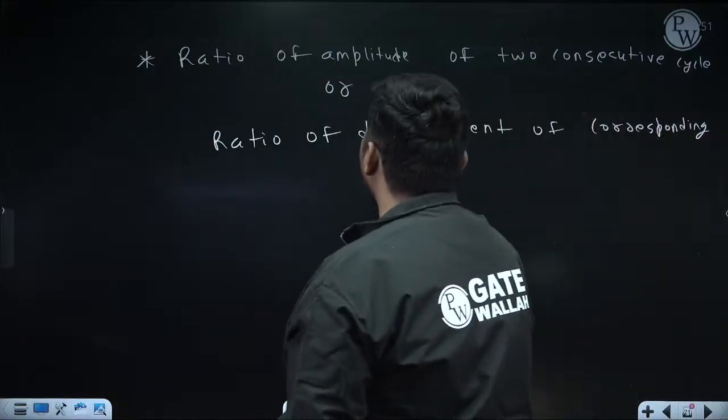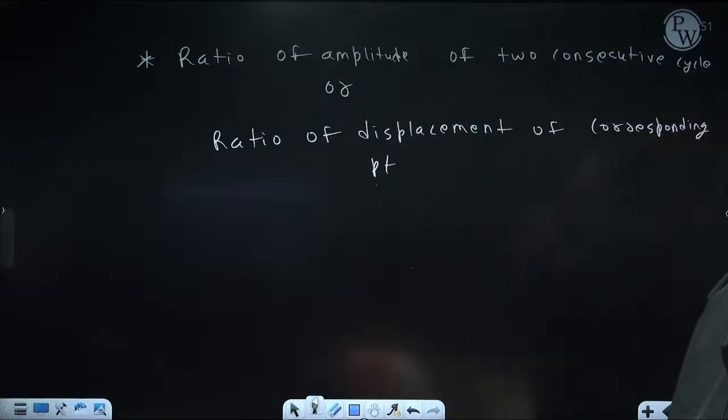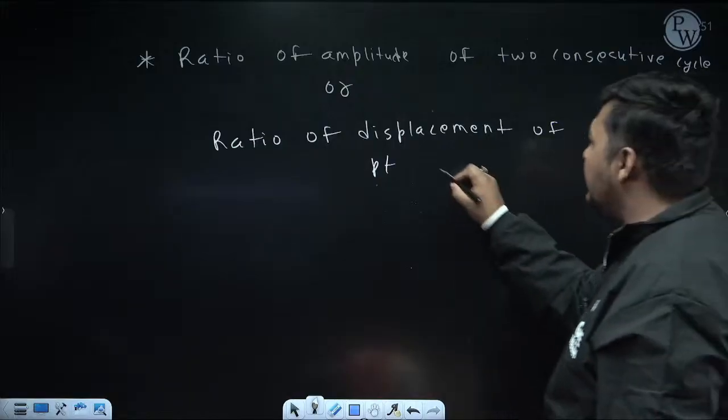When I am saying corresponding point, I mean the time gap between them is one time period in two consecutive cycles.